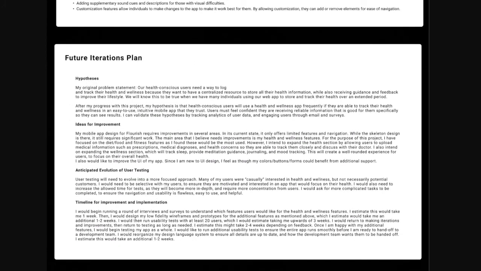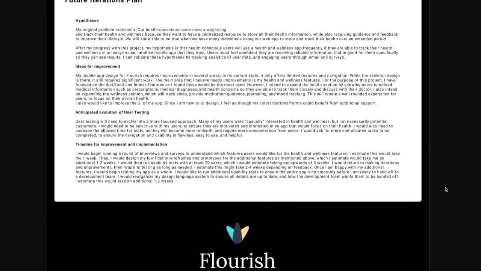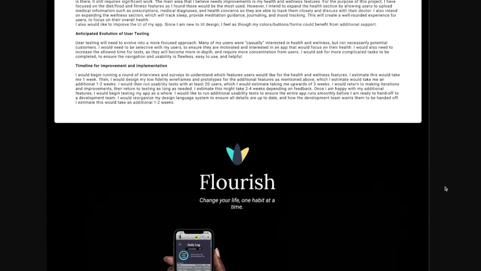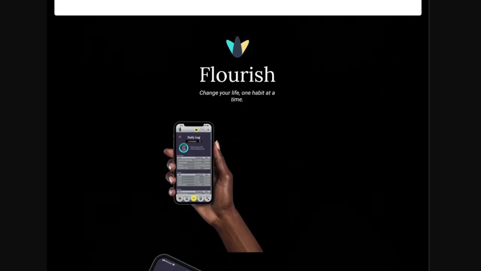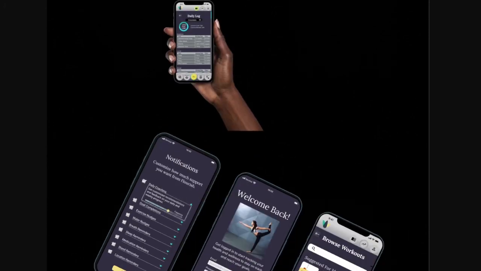After all of my progress with this project, my hypothesis is that health-conscious users will use a health and wellness app frequently if they're able to track their health and wellness in an easy-to-use, intuitive mobile app that they can trust. Users must feel confident that they are receiving reliable information that is good for them specifically so they can see results. I can validate the hypothesis by tracking analytics of user data and engaging users through email and surveys.